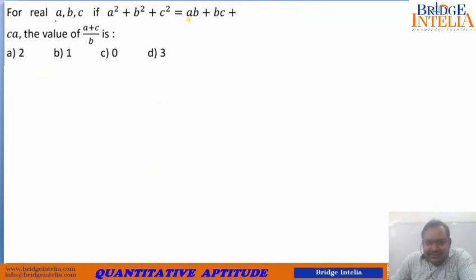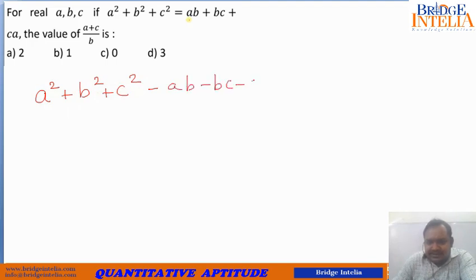So for real a, b, c, that means a, b, c are real numbers. If it is already told that a square plus b square plus c square is equal to ab plus bc plus ca, then we are asked to find the value of a plus c by b. Now see how easy it will become if you already know this concept. Which concept? You will understand which concept is to be applied here. See what is given: a square plus b square plus c square minus ab minus bc minus ca is equal to 0. This is given.